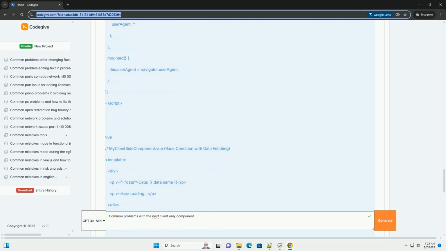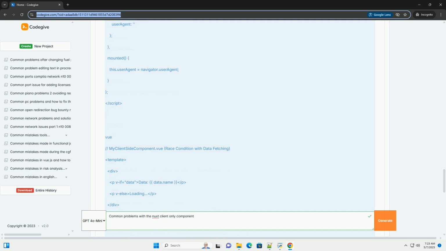Putting logic that should be in the parent component inside the client-only component. This can lead to data flow problems and make your code harder to maintain. Trying to use client-only as a conditional rendering mechanism. It's not designed for dynamically showing or hiding content based on client-side conditions. Use v-if, v-show, or other conditional rendering techniques for that.